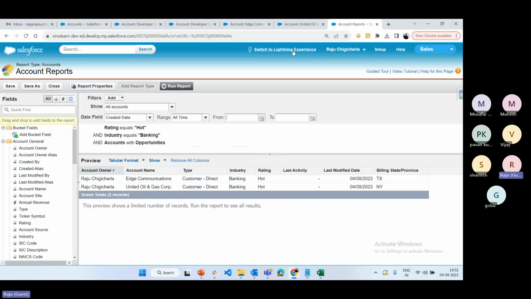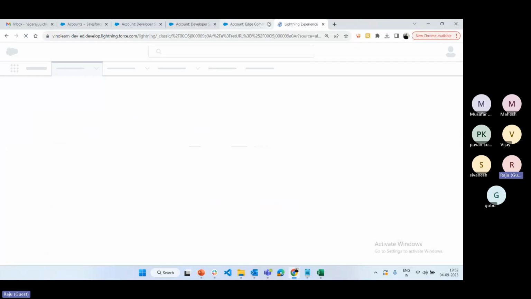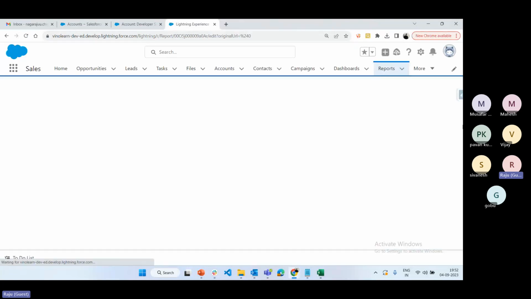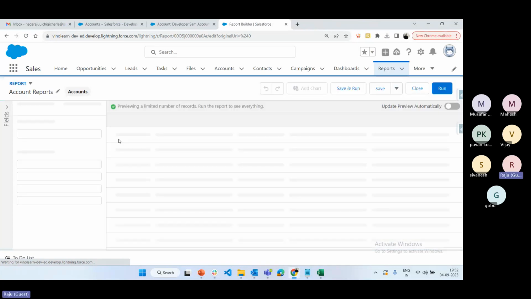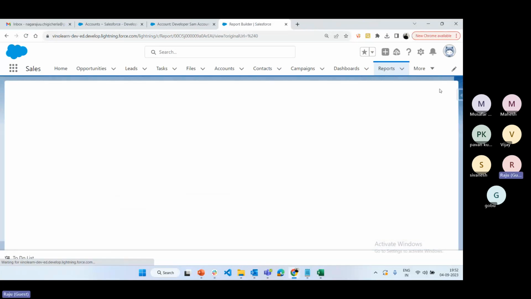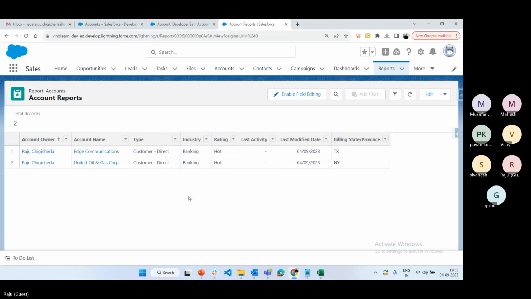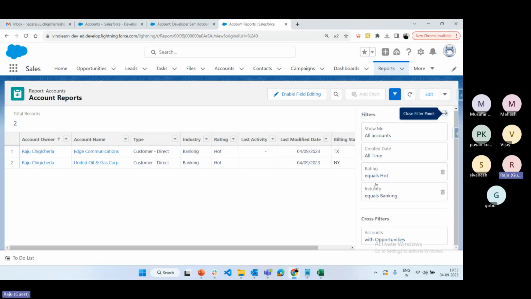So now go to Lightning Experience. Let's see how the reports are visible in Lightning Experience. Go to the reports. See, this is how reports are. Just click on the run button. See, this is how reports are displayed in Lightning. And here, this is the filter, whatever filters are added here.